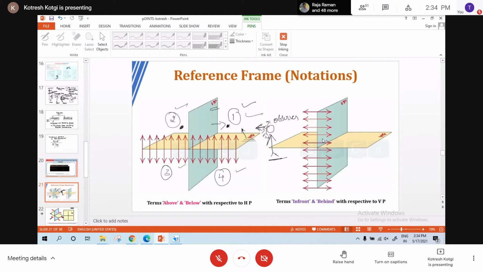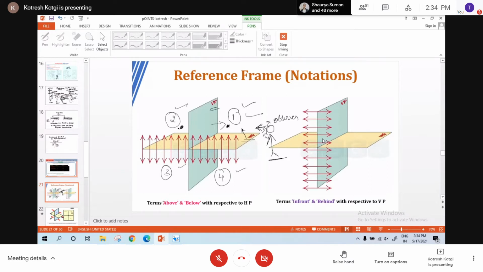Now assume the point is in this position. How can I explain the position of the point with respect to the observer? The point is above HP and behind VP. Above HP and behind VP.